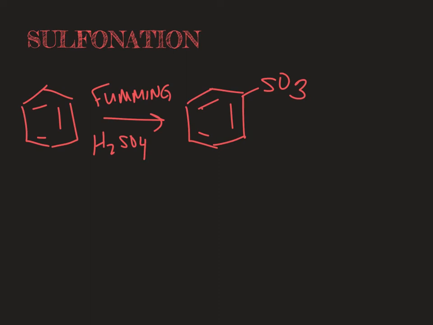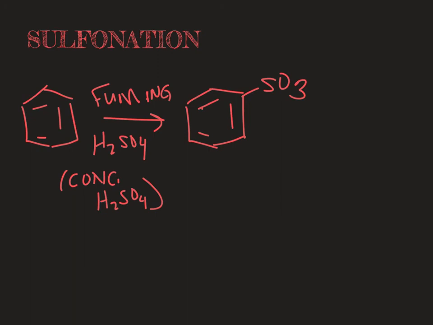Actually, I guess there's only one M in fuming. And what this stands for is concentrated sulfuric acid. But that is very important because this reaction is reversible, and the reversible conditions are actually dilute acid.